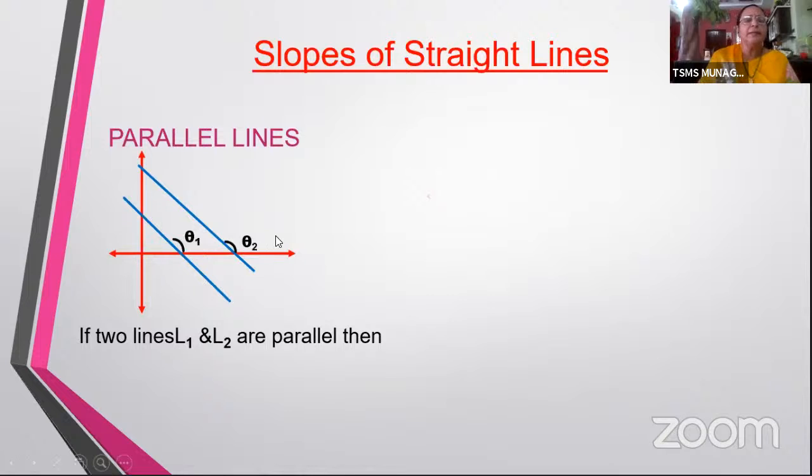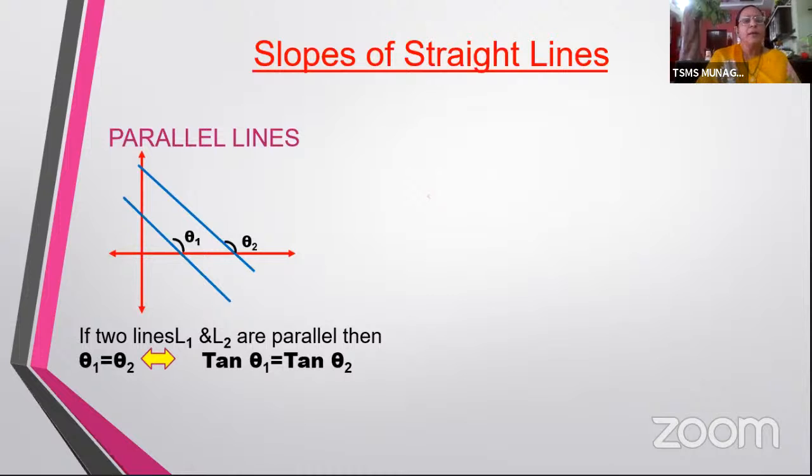So corresponding angles would be equal, and so if two lines L1 and L2 are parallel, then the angles made by these lines with the x-axis would be equal. Now if they are equal, let's take tan on both sides. So the tans also would be equal. So if theta 1 equal to theta 2, then obviously you will have tan theta 1 equal to tan theta 2. Is it not? If tan theta 1 and tan theta 2 are equal, what is tan theta according to the previous slide? According to the previous slide, tan theta is nothing but its slope.